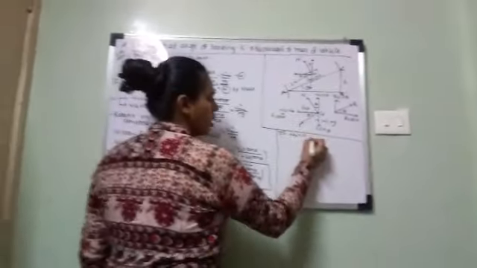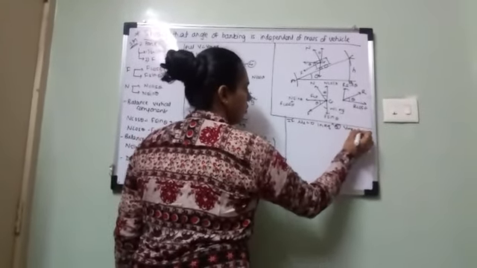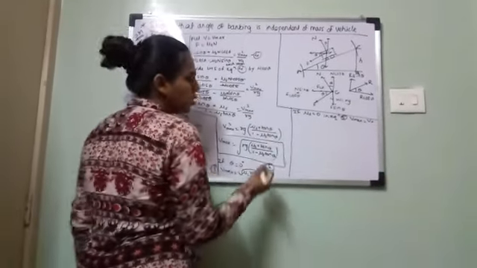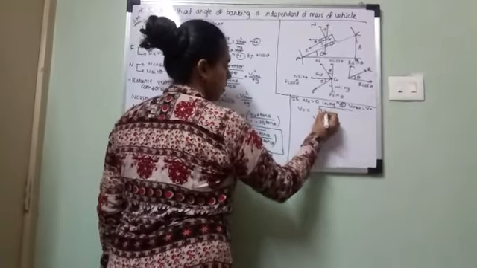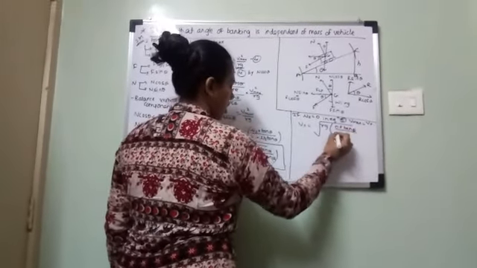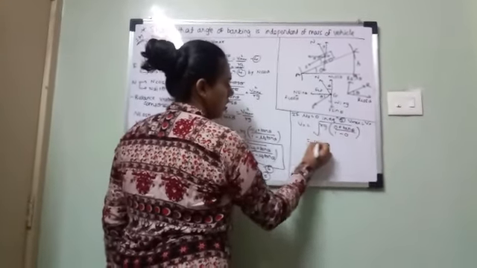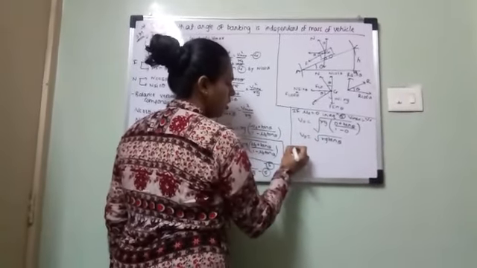The last step in this: if mu s is equal to 0, when you substitute mu s equal to 0 in equation 5, V max will be equal to VO, which is known as optimum speed. So VO is equal to under root of Rg in bracket 0 plus tan theta upon 1 minus 0, which is under root of Rg tan theta.